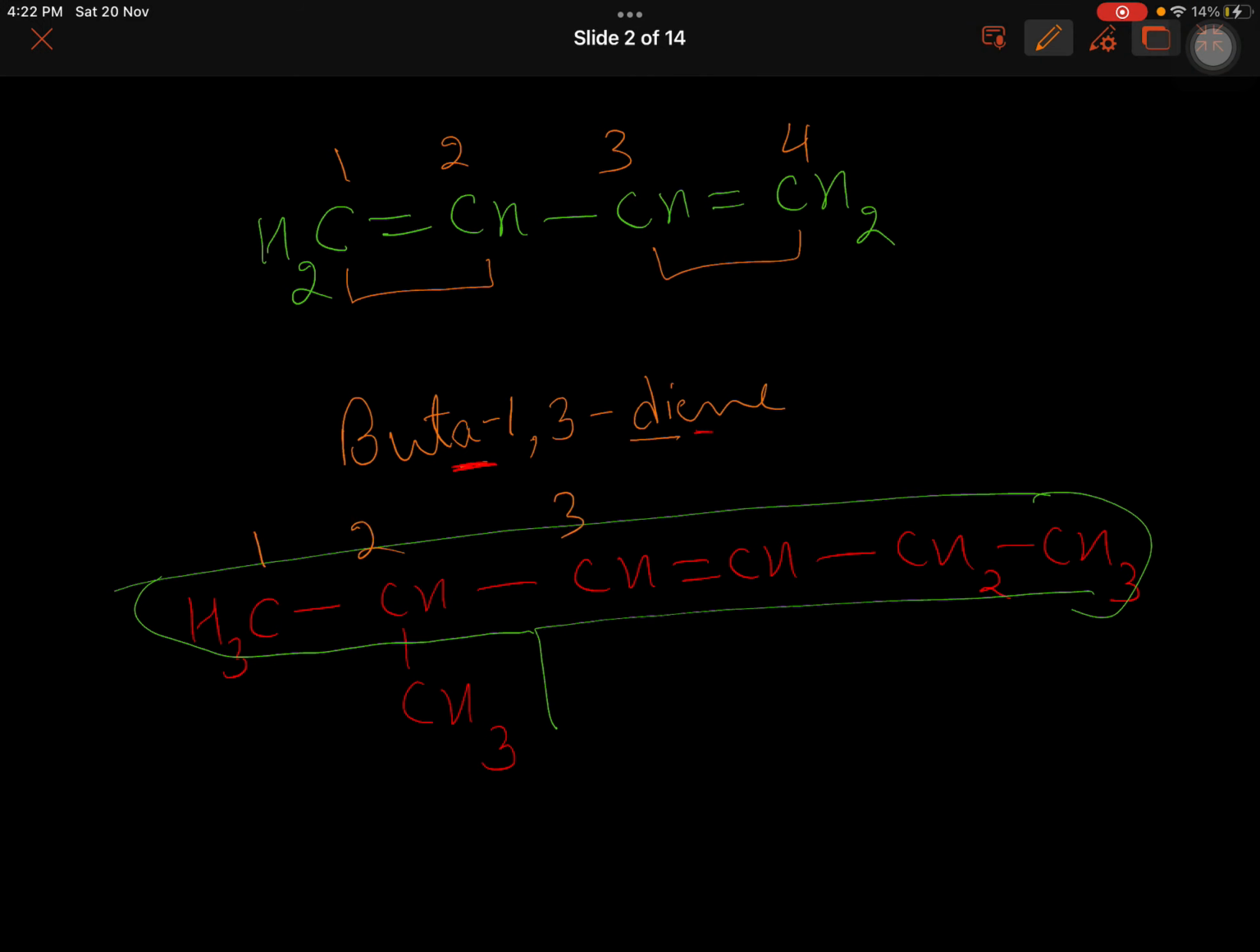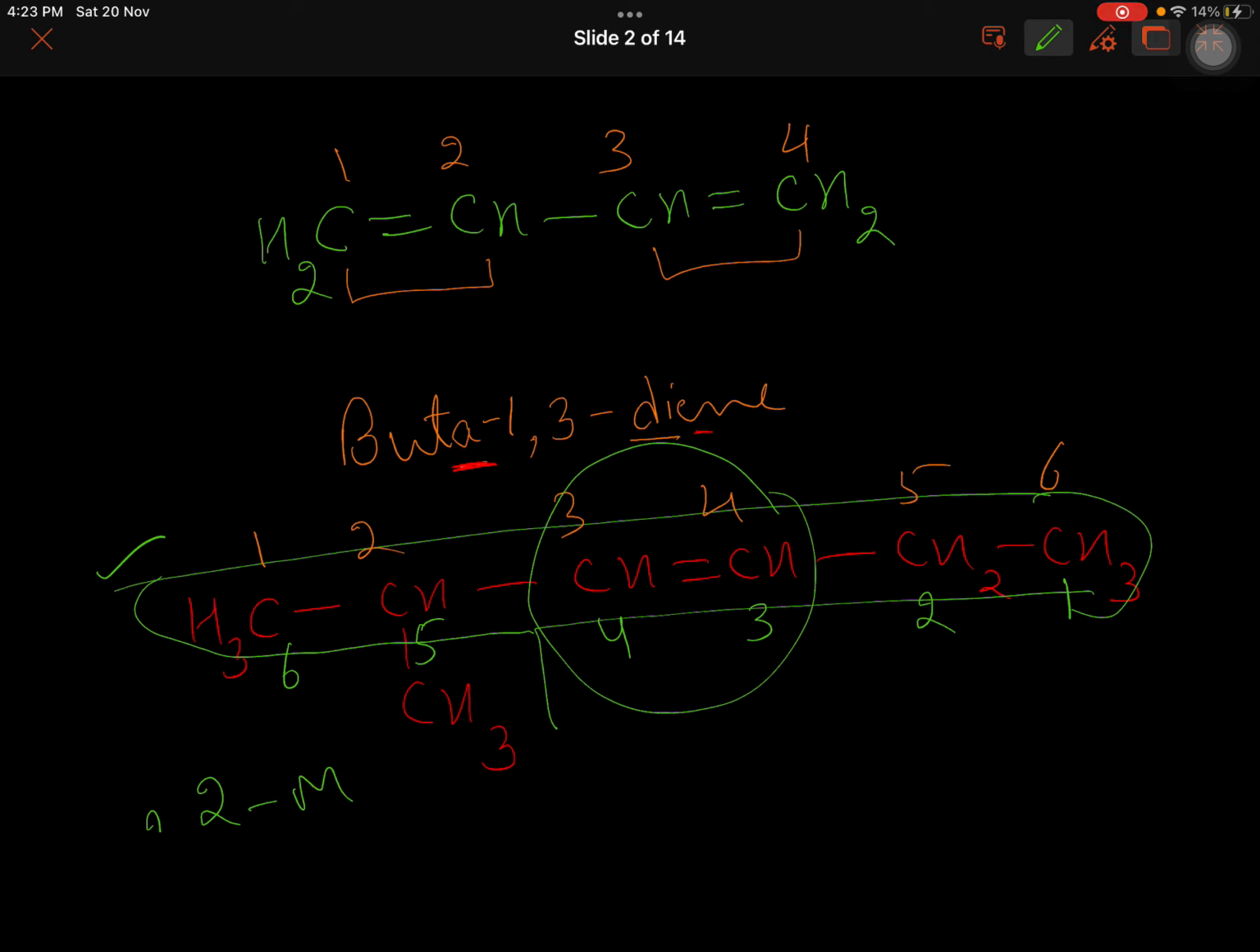1, 2, 3, 4, 5, 6. So should I give more importance to the double bond or the substituent? In this case, if you come from here, 1, 2, 3, 4, 5, 6, both ways the double bond is coming between third and fourth carbon only. So I will come from that side from where the methyl bearing carbon also gets the lowest possible number. So I will come from this side.